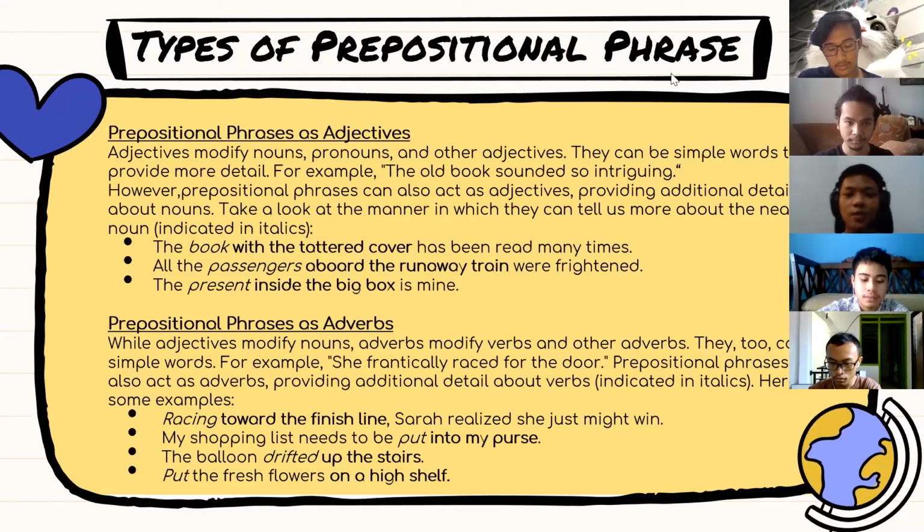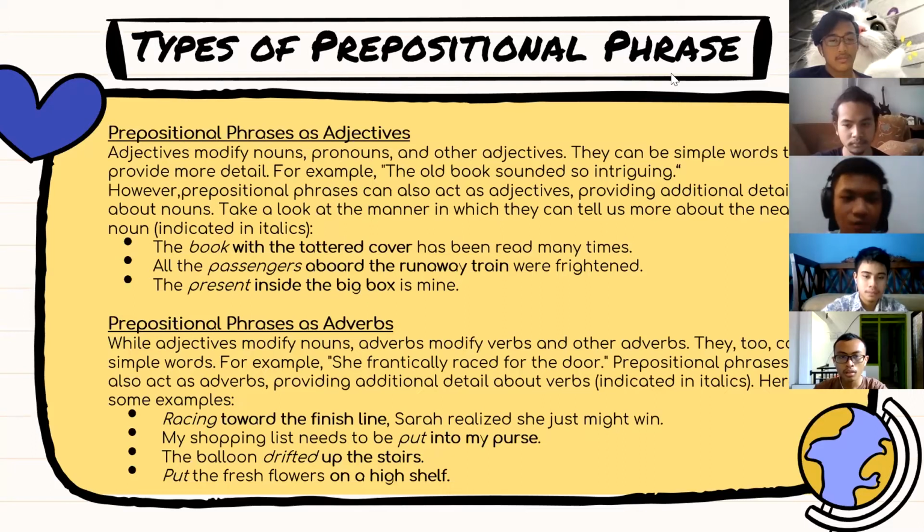There are two types of prepositional phrase. The first one, prepositional phrase as adjectives. Adjectives modify nouns, pronouns, and other adjectives. They can be simple words that provide more details, like the example: the old books sounded so intriguing. Okay. Take a look at the manner in which they can tell us more about the nearby noun. In this case, the book with the tattered cover is the prepositional phrase as adjectives. Okay.